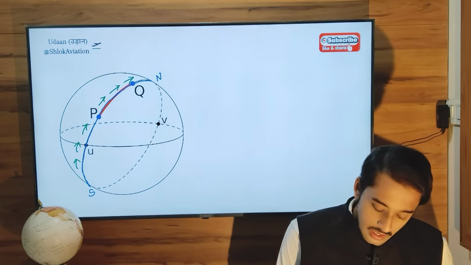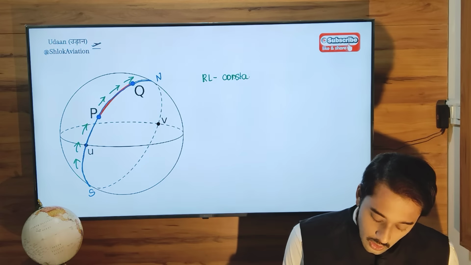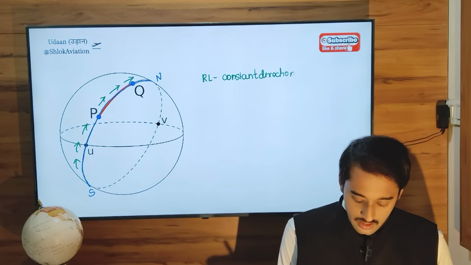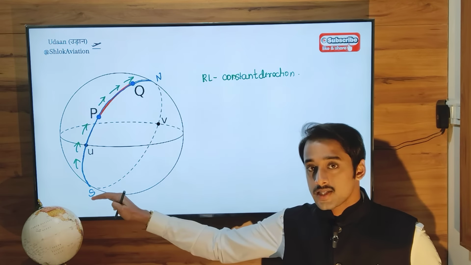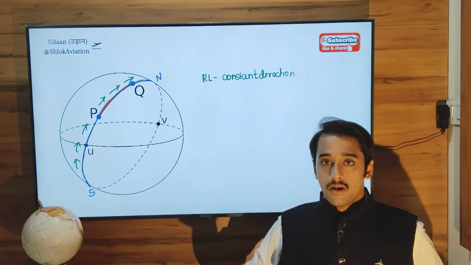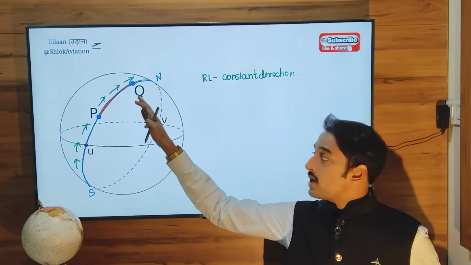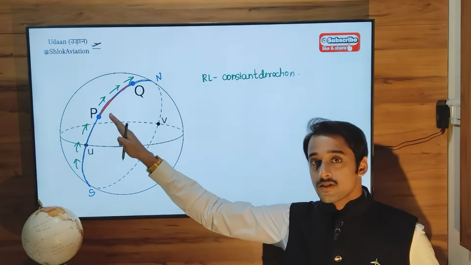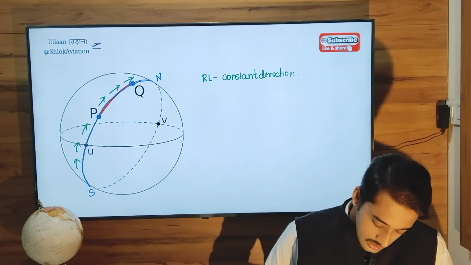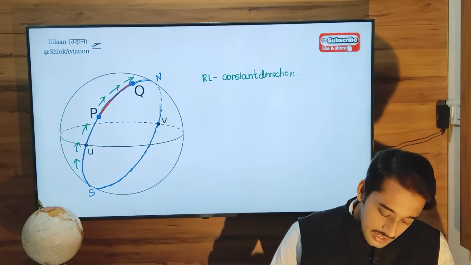What is a rhumb line? A rhumb line is any line with a constant direction. So by this definition, when you start from S, go to point N, you will be flying a rhumb line path. Now when you cross this North Pole and you continue your journey on the anti-meridian of this meridian, the anti-meridian will be this dotted line, its exact anti-meridian.